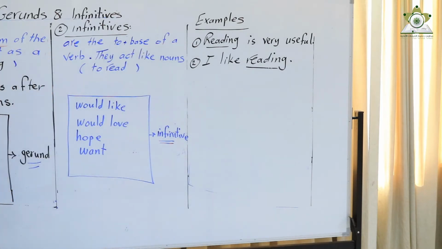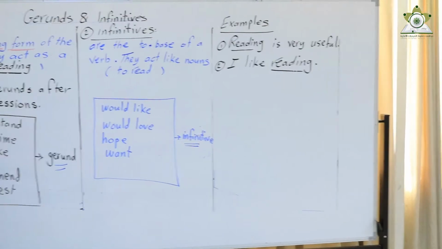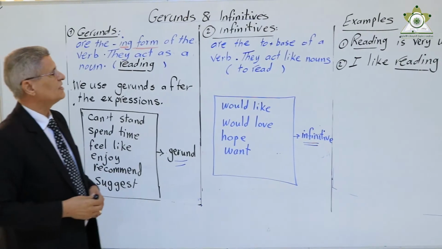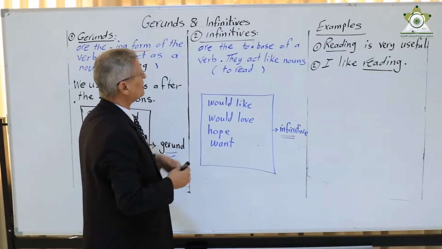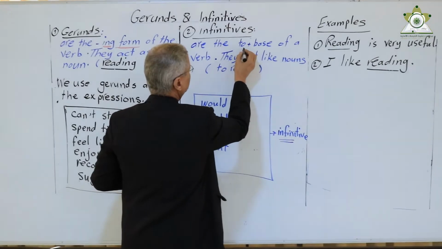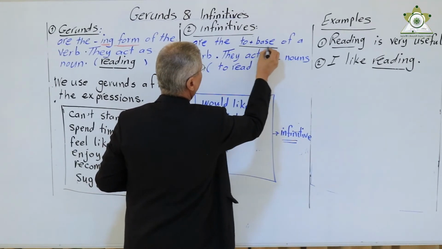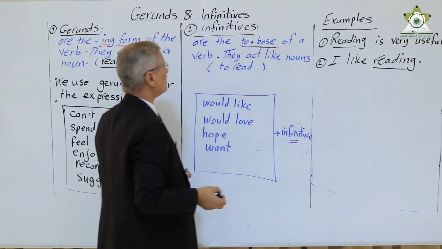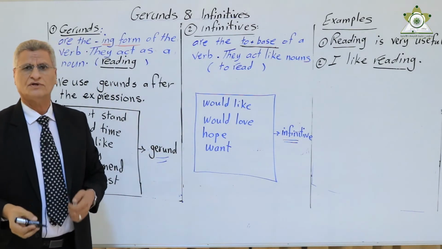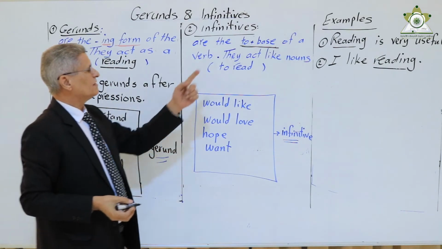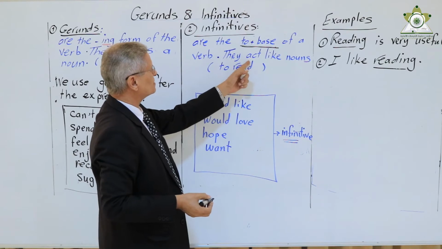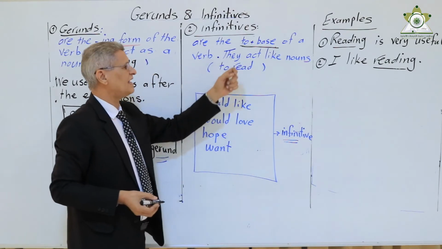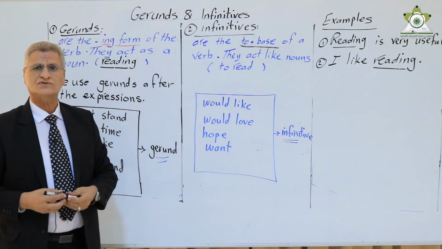Number 2, infinitives. What are infinitives? Infinitives are to plus the base of a verb, the origin of the verb. Infinitives act like nouns also.